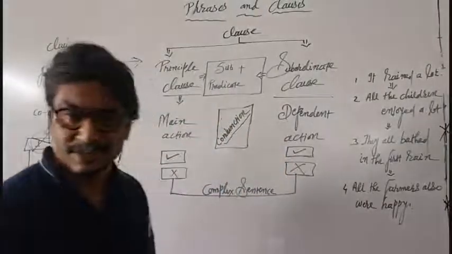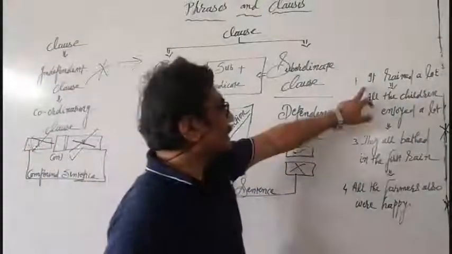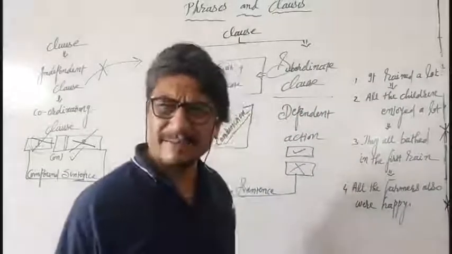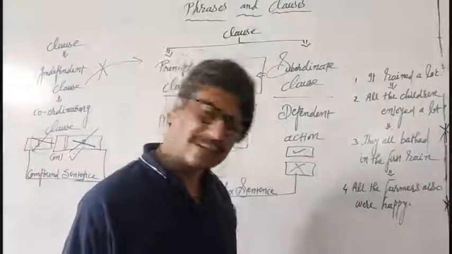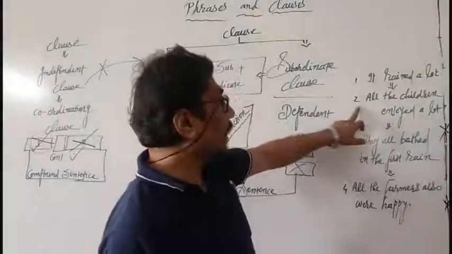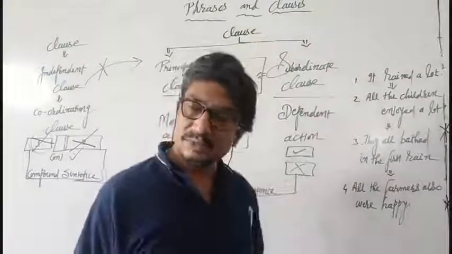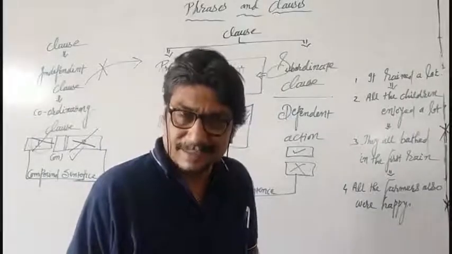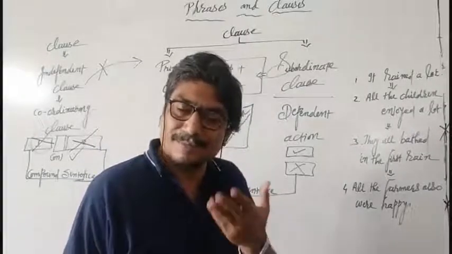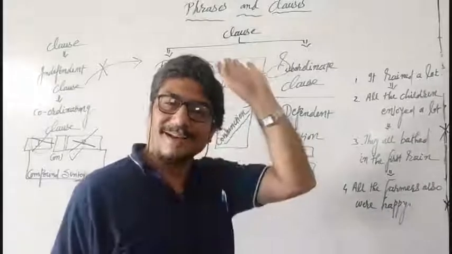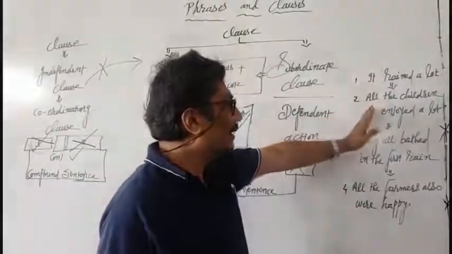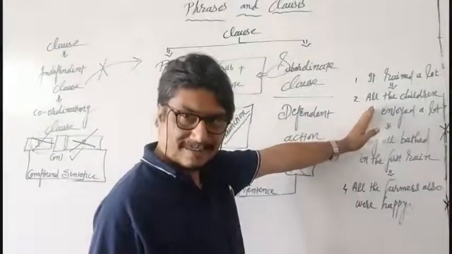Let's go ahead with the same one. You see, the first action is given: it rained a lot. Yes, possible. All the children enjoyed a lot. Yes, we enjoy it. It rained a lot. All the children enjoyed a lot.